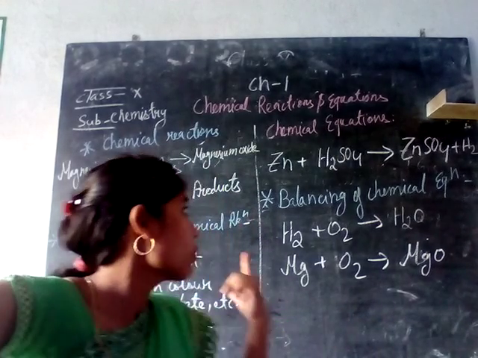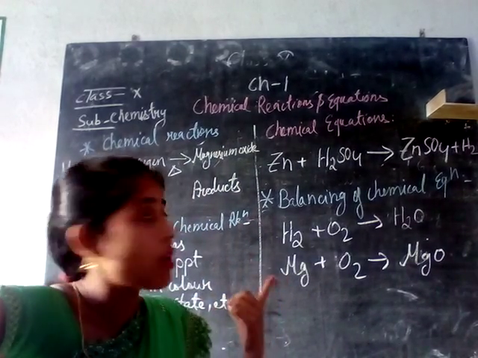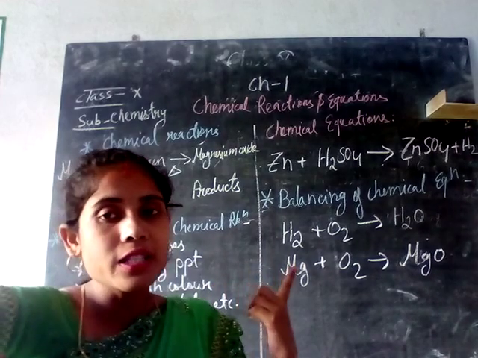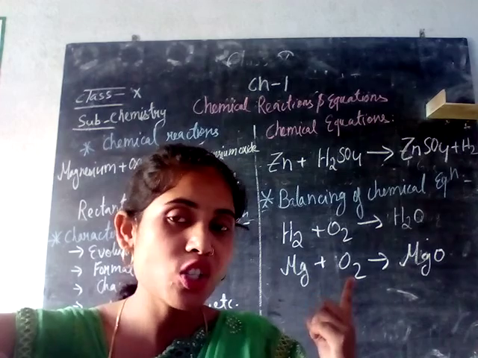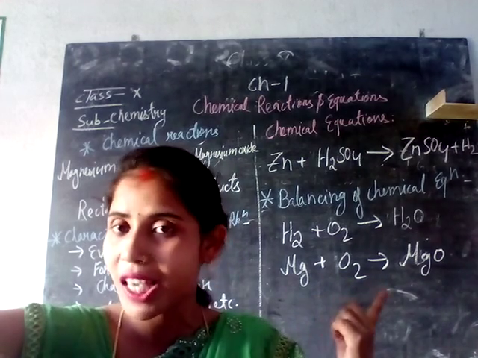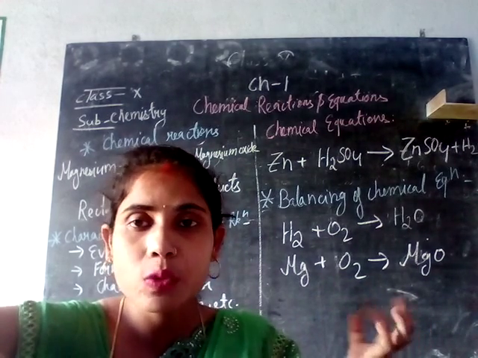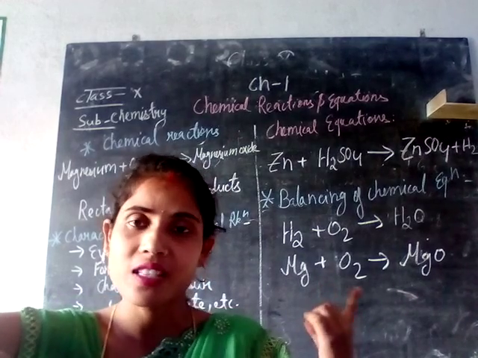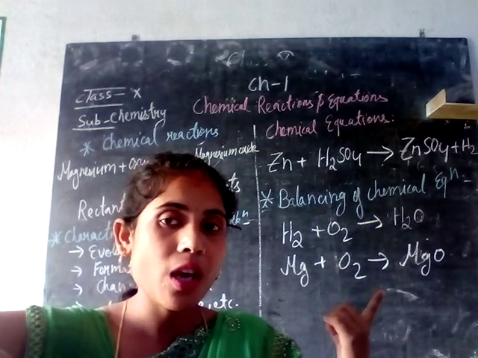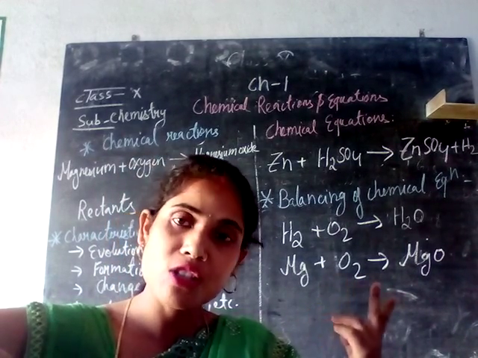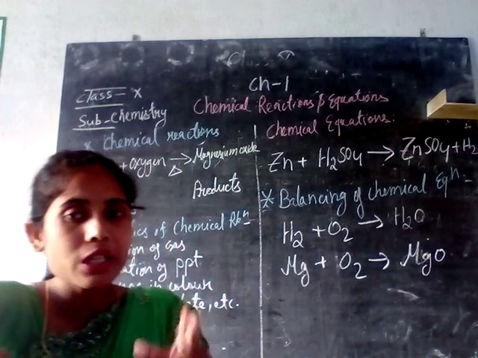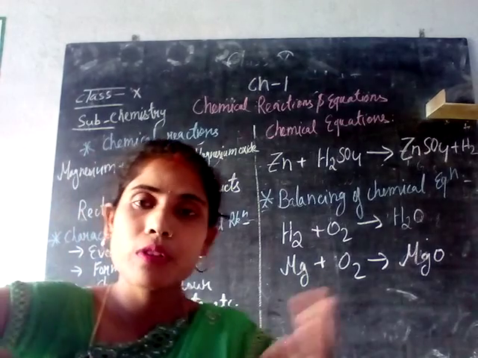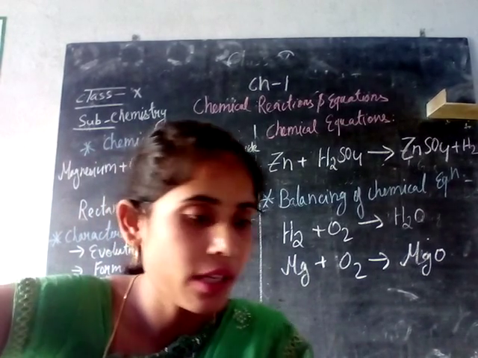As you can see in the formula given, when zinc reacts with sulfuric acid, it forms zinc sulfate plus hydrogen gas is evolved. So here the chemical reaction is occurring, and there is an evolution of gas, which is hydrogen gas. So we are clear that during a chemical reaction there will be color changes, evolution of gas, solid residue formed and so on. In different chemical reactions, different byproducts are formed, and from there we can also identify it.